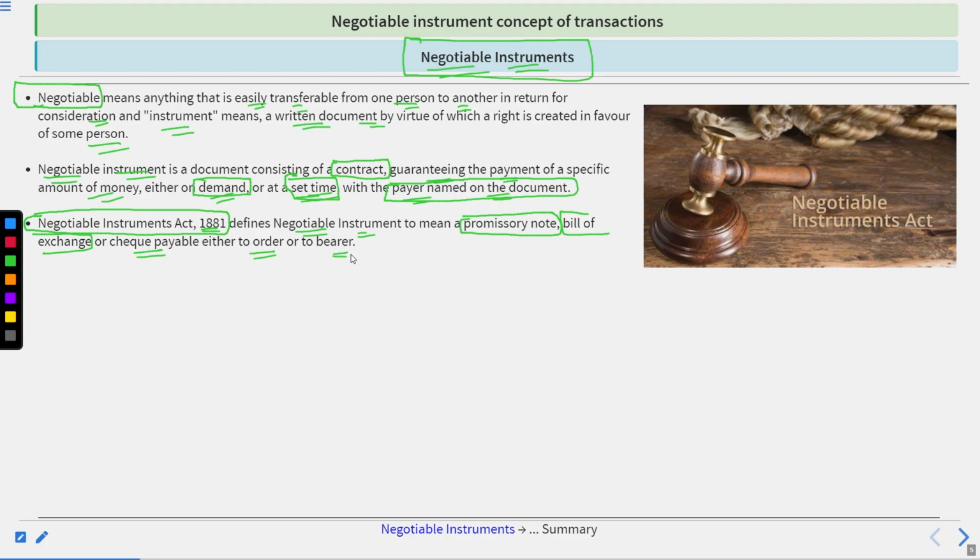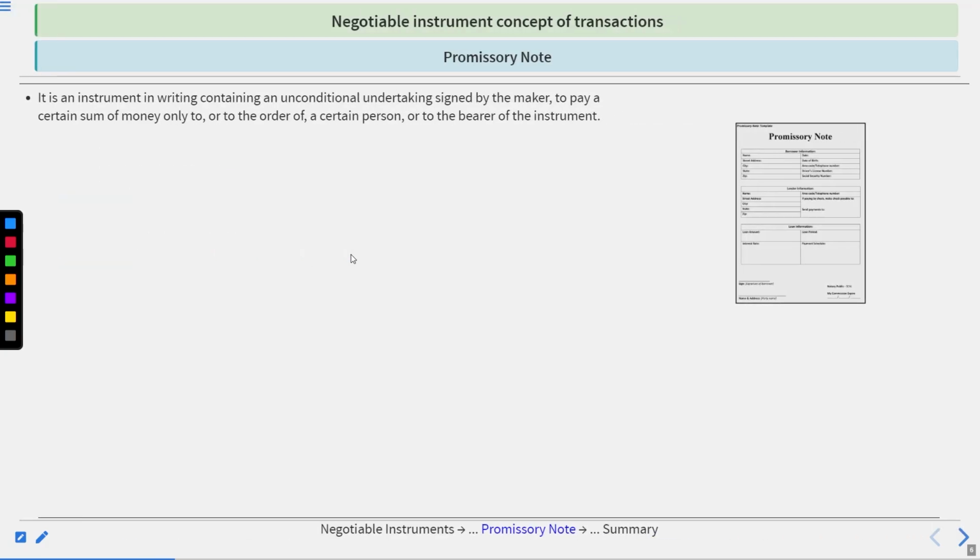Now, I hope some basic things have been cleared in your mind regarding the negotiable instrument. How does it work? What is the significance of this and other things? Okay. When we move further, we get the first thing, that is the promissory note. Here you can see the picture of this as well. Now, what is the promissory note? Promissory note. Here you are getting the word promise being used. So what is the promise? Promise is like you are promising something to someone. Like, okay, I will do this.